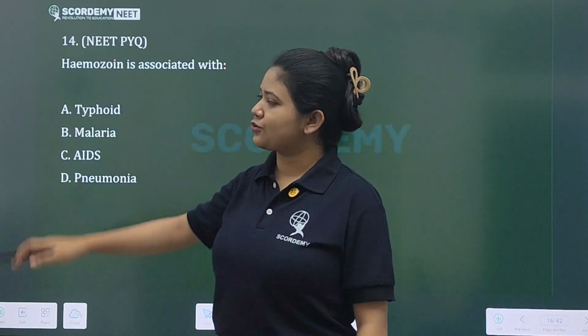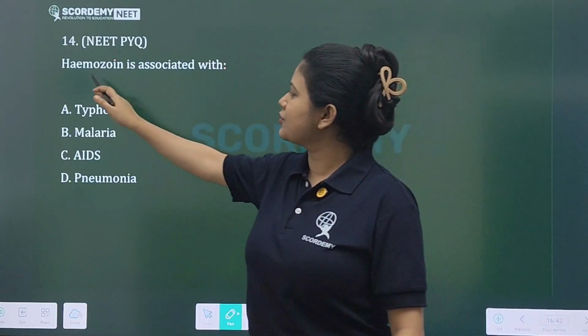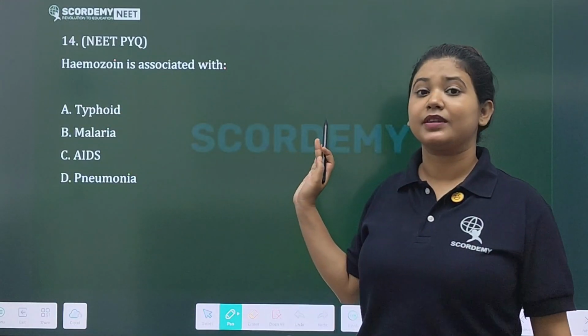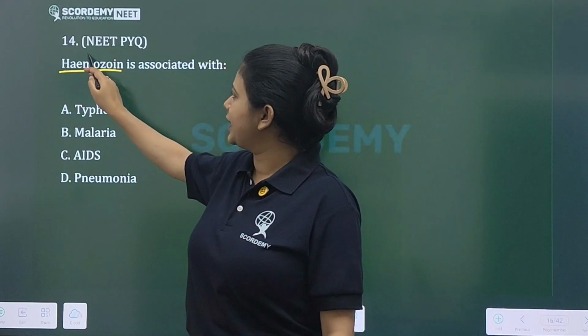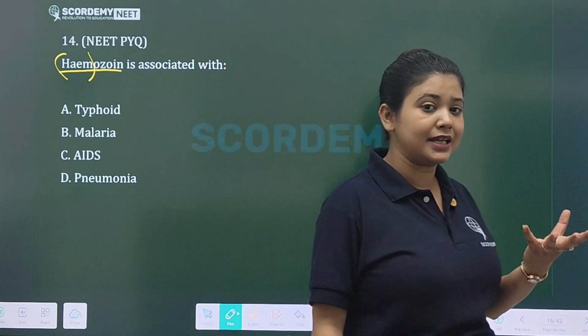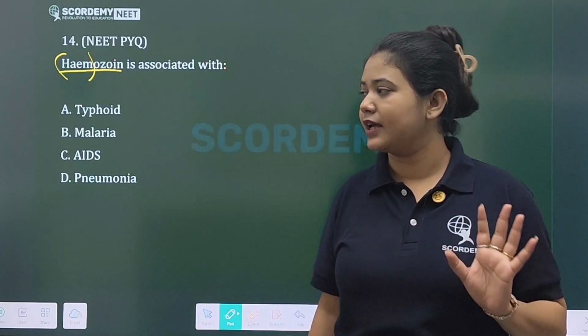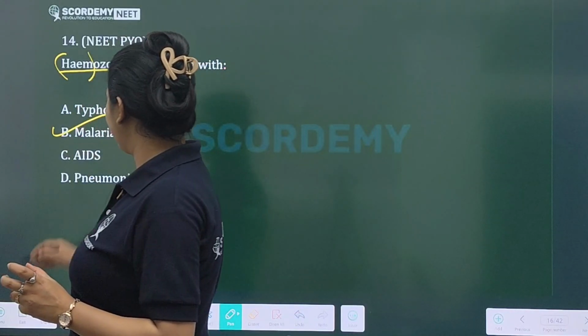Yes, this is what I was talking about, hemozoin. Hemozoin, when you see the word hem, it is related to hemoglobin, to red blood cells. So hemozoin is associated with malaria, okay.